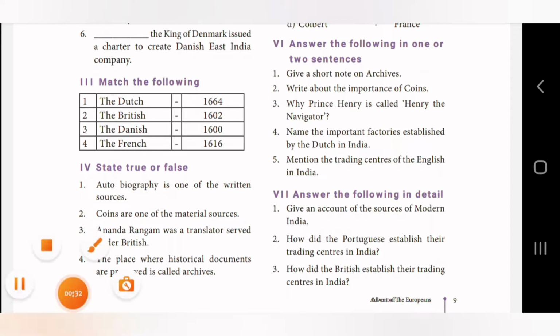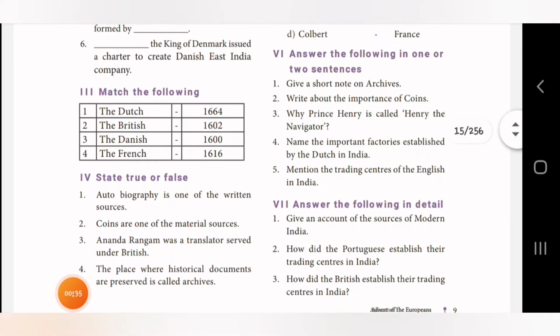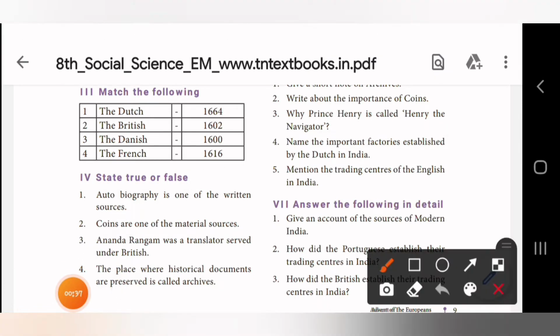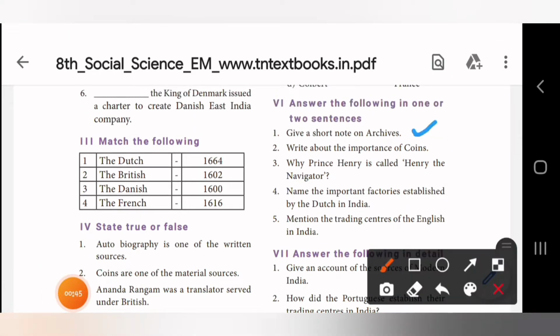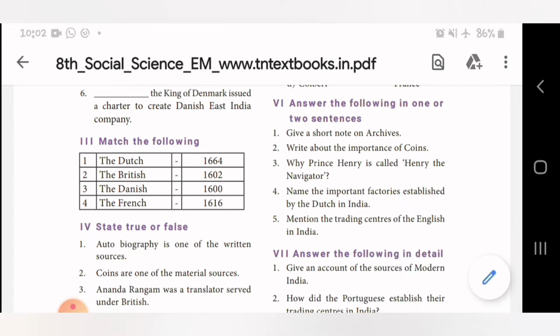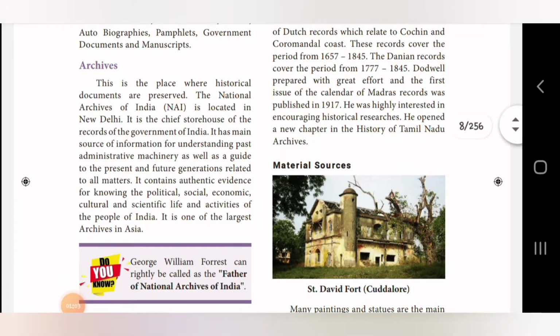So first question, give a short note on archives. So the first question is here. Give a short note on archives. We are going to see all these 5 short answers today. This question's answer is in page number 2 as I have given you earlier. So let's turn to page number 2 now.